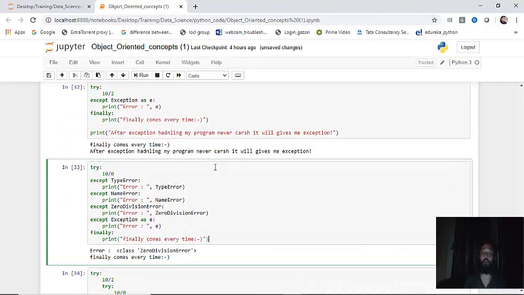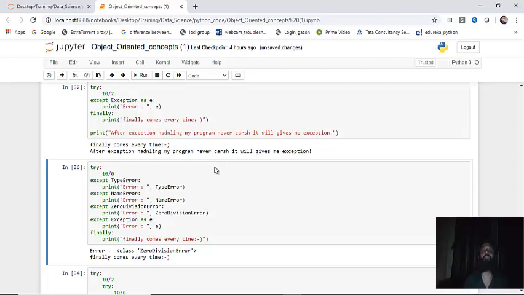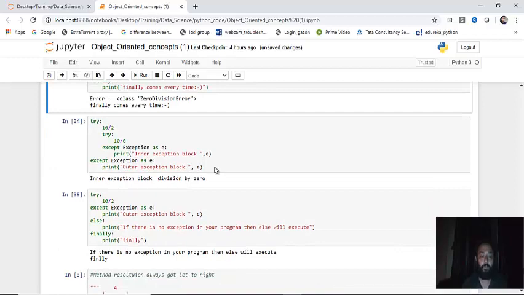Now, as we saw, we can use multiple except statements after a try statement. Here I'm trying 10 by 0, or maybe you can take an input number and then write number upon 0. So what should be the error? The error should be zero division error. As I said, only one of the except blocks will be invoked based on the error you are getting. So here this block will be invoked, and your error will be class error, zero division error. So let me execute this. Okay, this is a zero division error. So this is how we can handle things, guys.